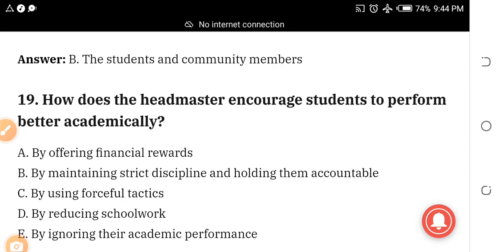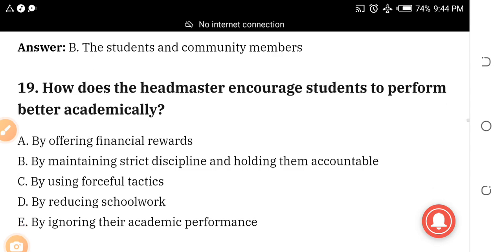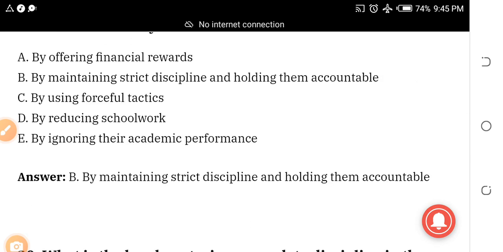How does the headmaster encourage students to perform better academically? A. By offering financial reward. B. By maintaining strict discipline and holding them accountable. C. By using forceful tactics. D. By reducing schoolwork. E. By ignoring the academic performance. The answer is what? B. By maintaining strict discipline and holding them accountable.